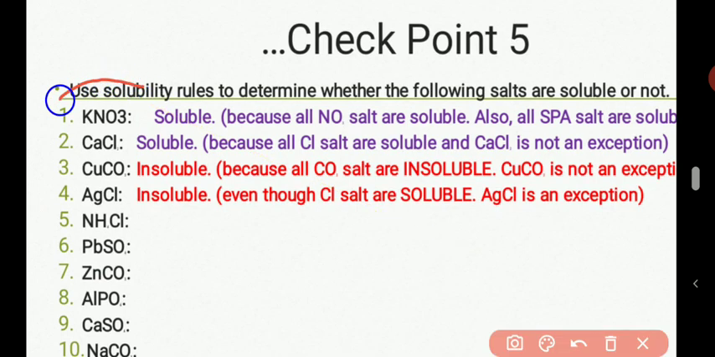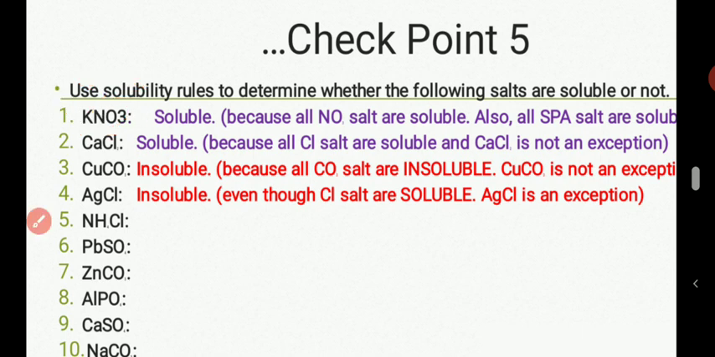See KNO3. Will it be soluble or not? Of course, it will be soluble in two ways. It contains potassium. All spar salts are soluble, isn't it? Then apart from that, it also contains nitrate, NO3. So since all nitrate salts are soluble, it will also be soluble.